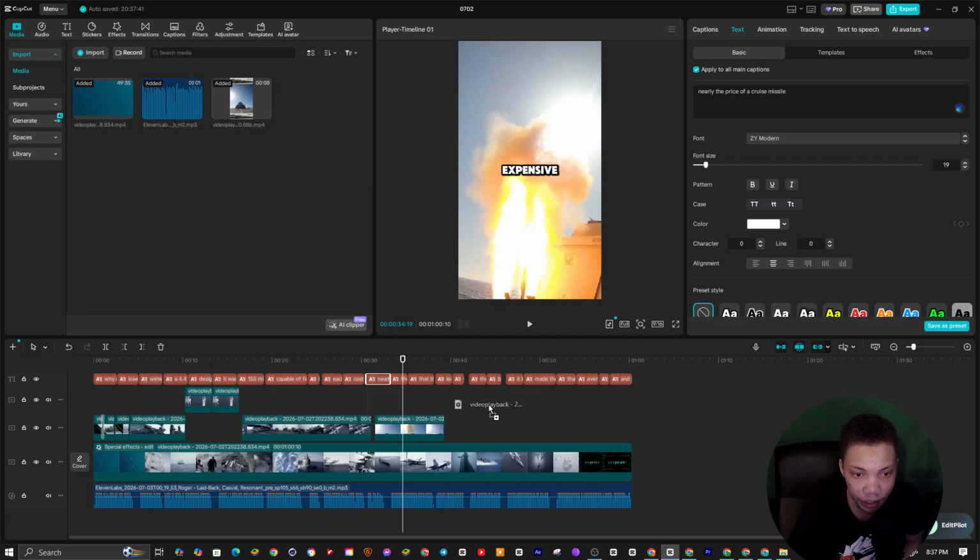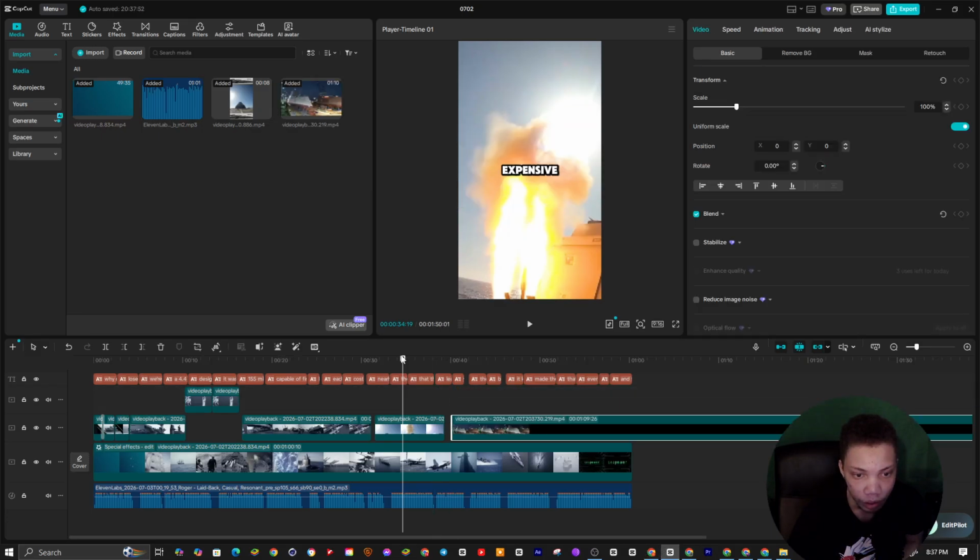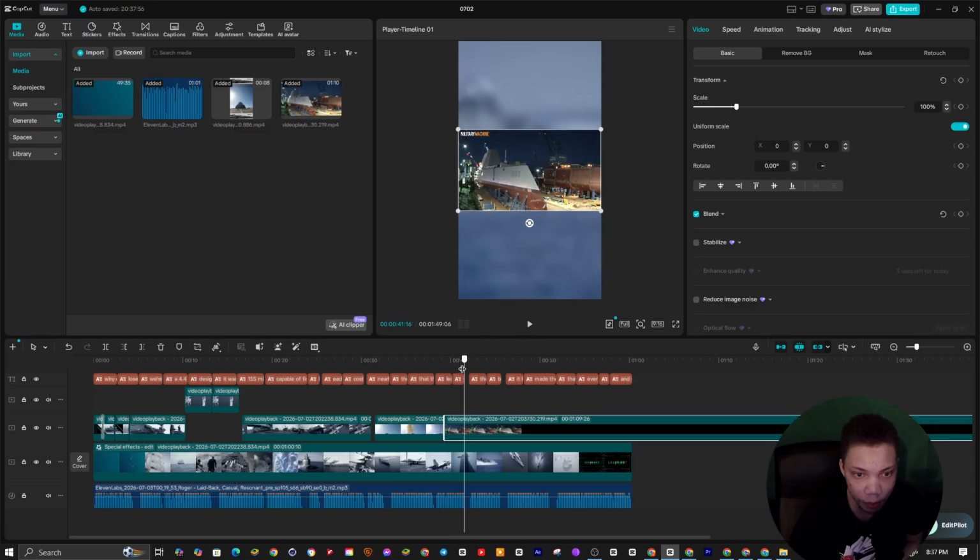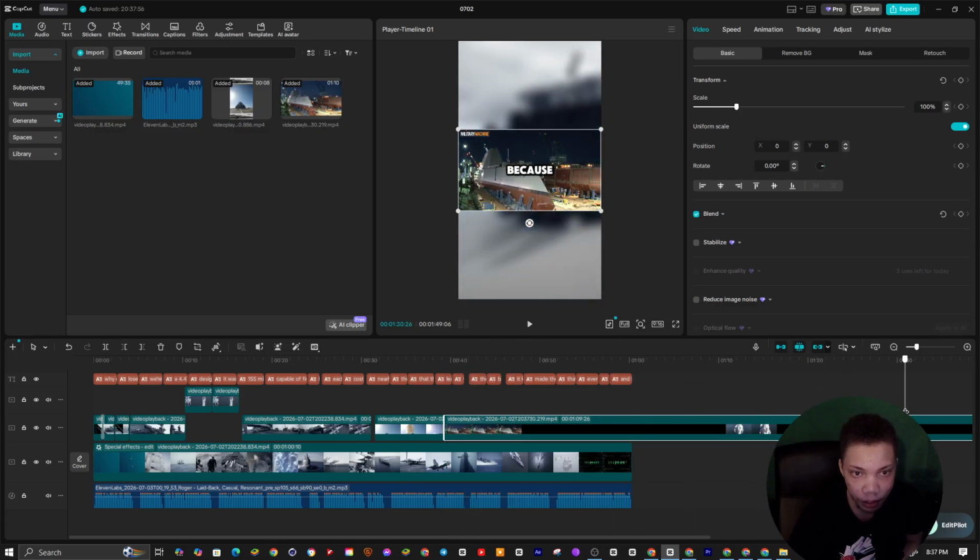Alright, so I'm going to drag this right here. So you guys can see that we drag it over. What we now want to do is drag this part. We want to go to the good part of the clip. So I'm going to go over to this part of the boats, because we don't want this part. It's like the hook part.